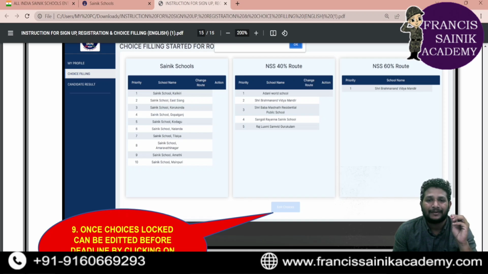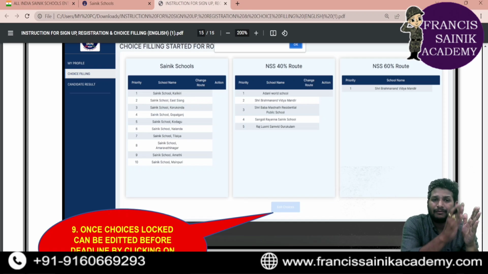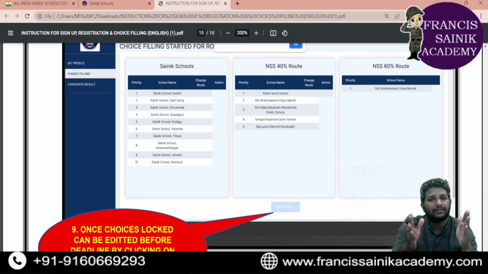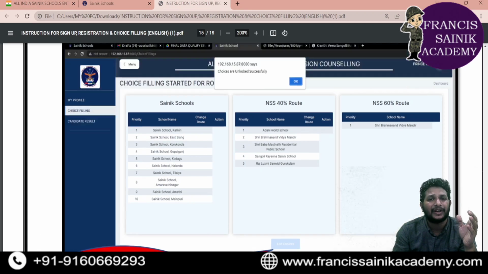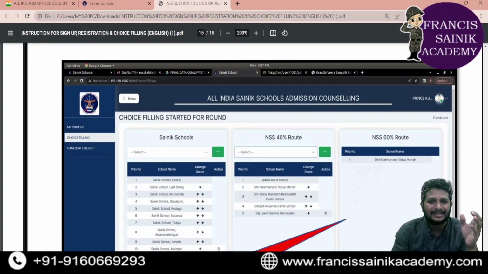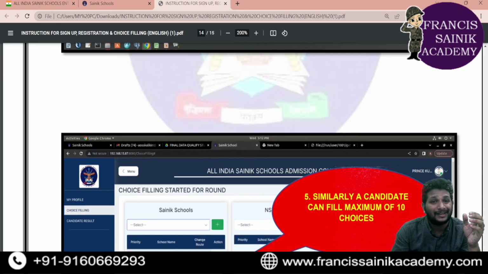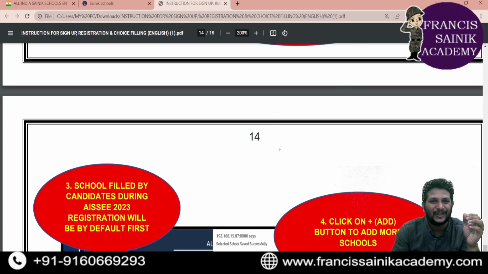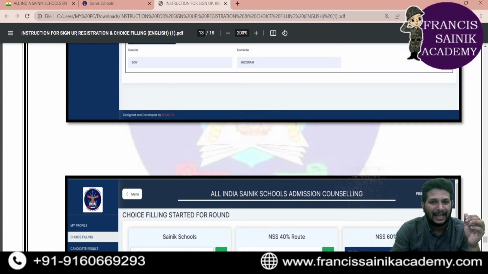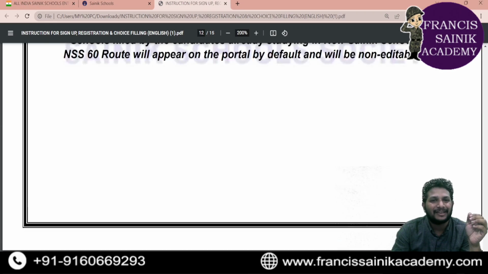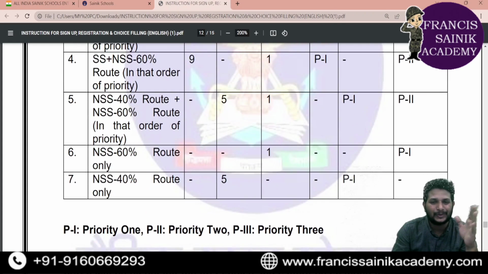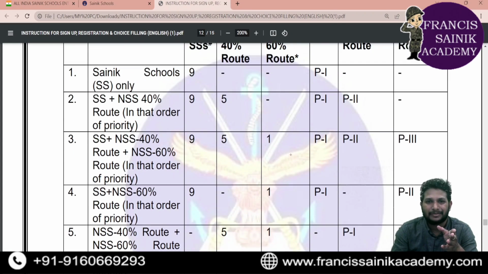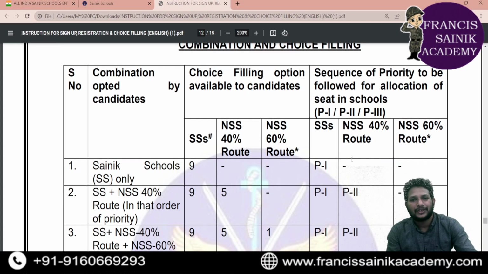Okay, but what is this order? What is this Sainik school? What is this NSS 40%, NSS 60%? How the priority will be given, let's check that. Okay, in this particular document only, they gave that information also. So I'll tell in detail how the allocation of seats is done for Sainik schools, and then NSS 60%, NSS 40%. Okay, so that is the way the seats are allocated.